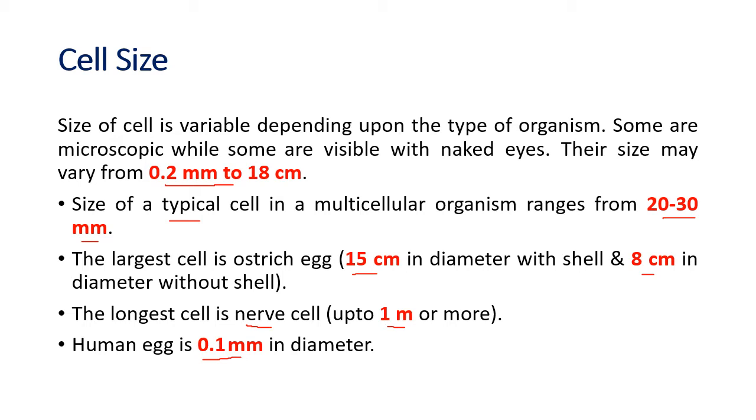Yes, some cells are very small. You need a very powerful microscope to see them. And other cells can even be seen without the help of a microscope. So the size of the cell depends upon the type of organism, multicellular or unicellular, and also on the location and the function that the cell has to perform.